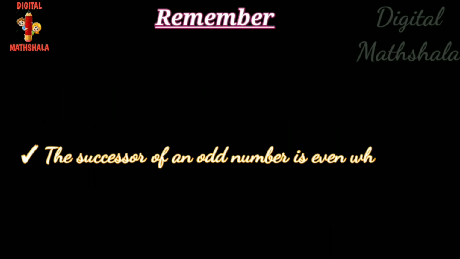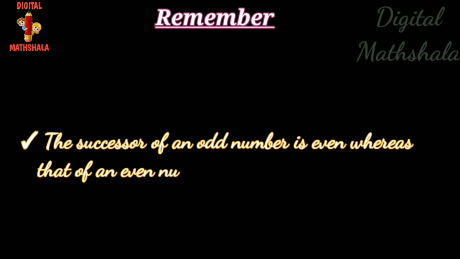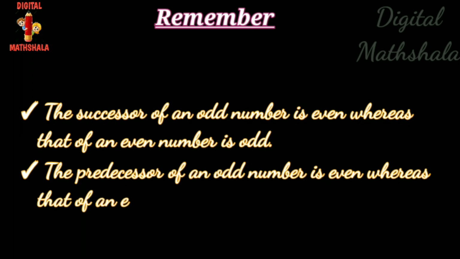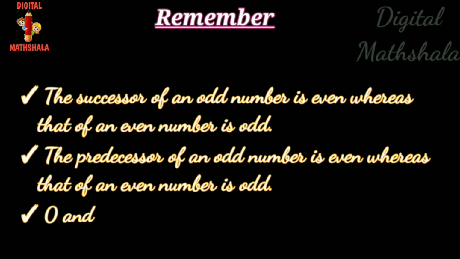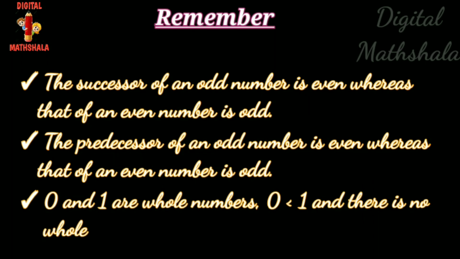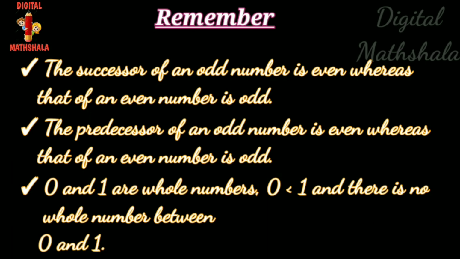The successor of an odd number is even, whereas that of an even number is odd. The predecessor of an odd number is even, whereas that of an even number is odd.